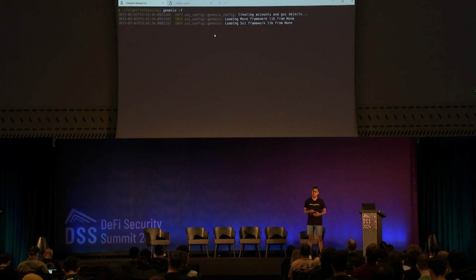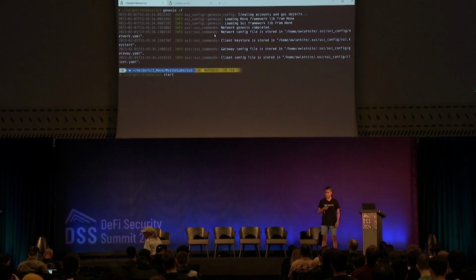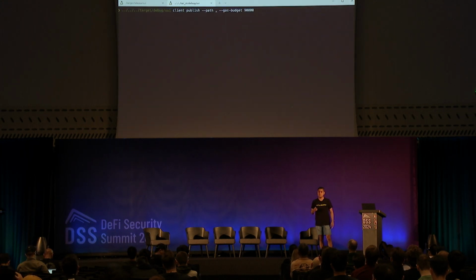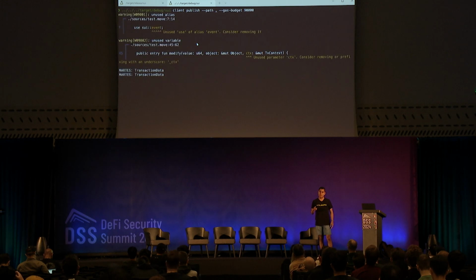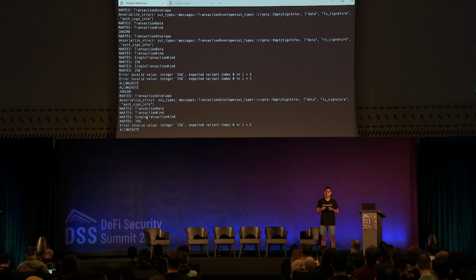Let's see. We're going to run the validator again. This is the validator, and on the other tab, we have the client. So we send it, and an error message appears. This error message is in the client. But if we go back to the validator, it continues working as expected.